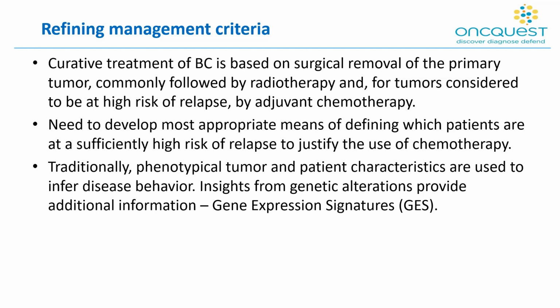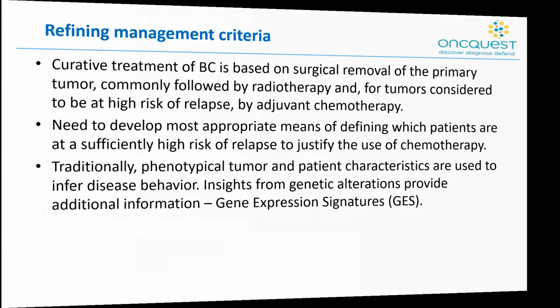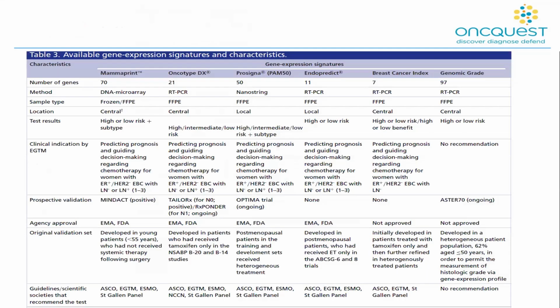Now, there are a number of these tests available, and this is one table which highlights some of them. The prominent ones would be the MammaPrint, the Oncotype DX, which is the oldest one, the Prosigna, EndoPredict, and then there are two tests, Breast Cancer Index and Genomic Grade. If you just go down the table, you see that a lot of these tests are approved by the FDA and by the EMA, and are recommended in most of the guidelines for management of breast cancer.